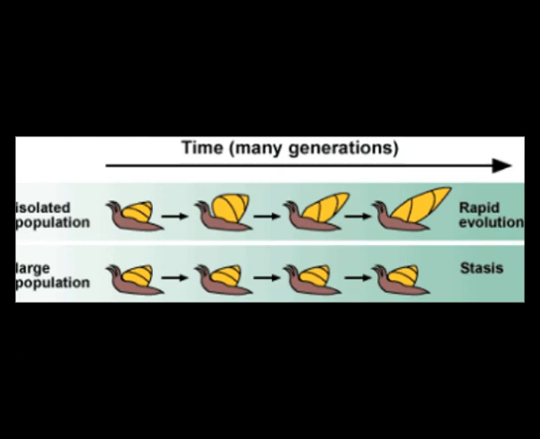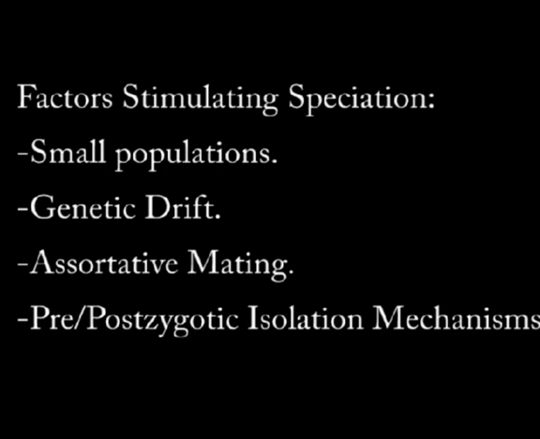A second thing is assortative mating, which occurs within a species, and it's basically the tendency for certain individuals to mate with individuals like themselves. For example, in a species of beetle, the larger individuals of that species will typically like to mate with larger females. Same thing with smaller males, who will like to mate with smaller females, and this can greatly enhance and provides a unique opportunity for sympatric speciation.